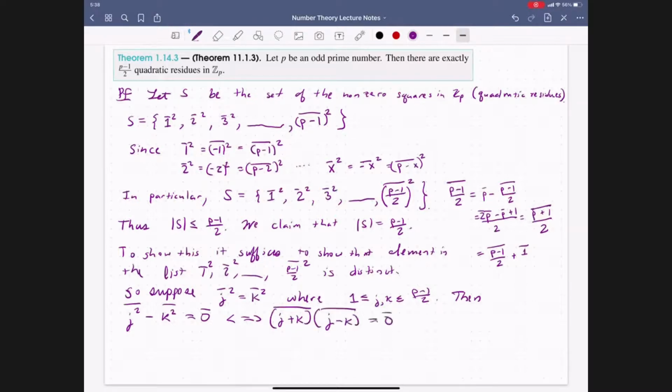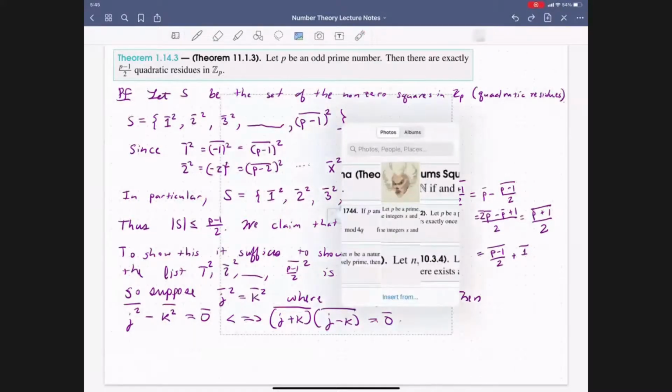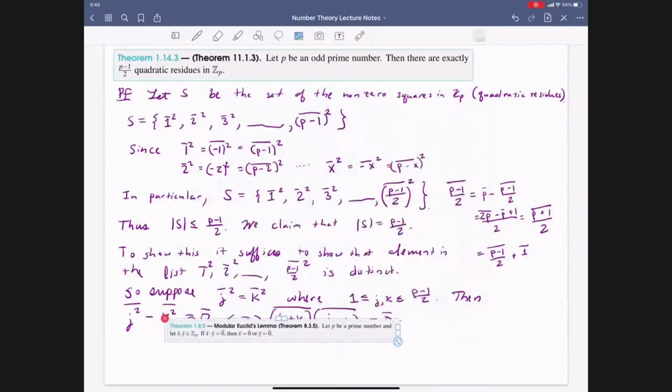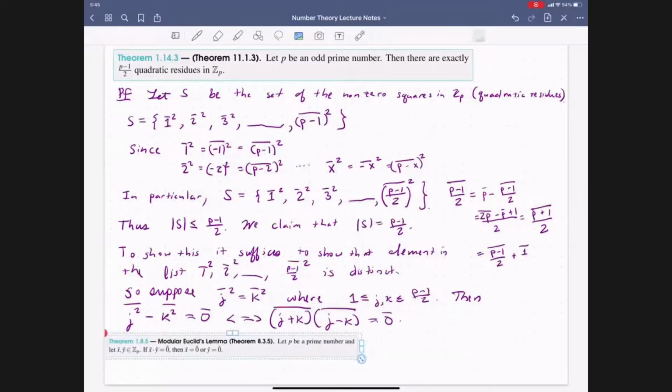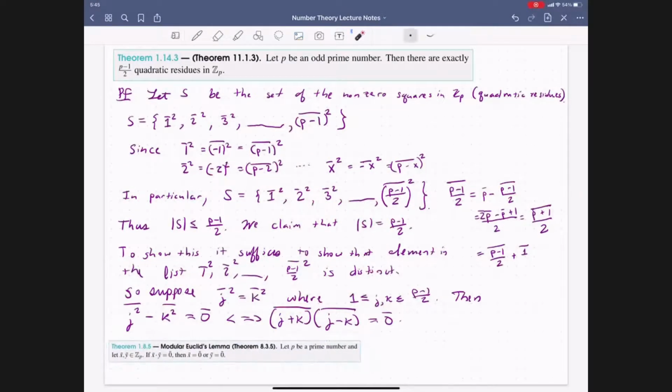And so this is equal to 0 bar. But now, recall that we're working over the integers modulo p. So this says that p divides j plus k, or p divides j minus k, by Euclid's lemma. Or if we prefer, we can use what the book calls the modular Euclid's lemma, which just restates the original lemma of Euclid's. If p is prime, and we're working over the integers modulo p, then x bar times y bar is equal to 0 bar implies that x bar is equal to 0, or y bar is equal to 0.